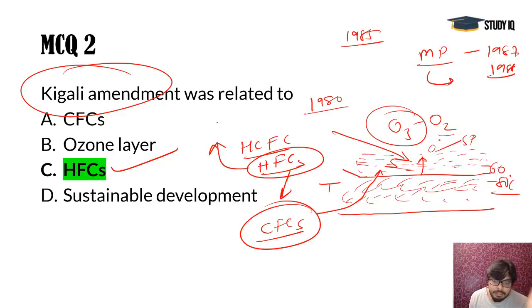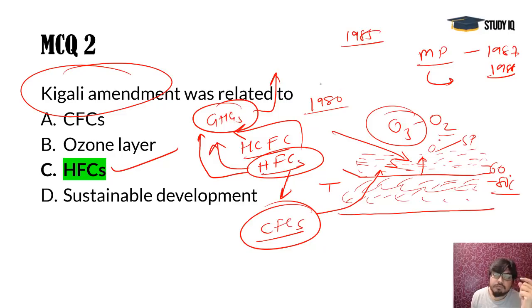That's okay, but the issue remains the same, that they stay for long in the atmosphere. And you see, the very negative consequence of the HFCs' existence is that these are greenhouse gases. They are okay for the ozone layer, but they are not good for the atmosphere because they are trapping heat.